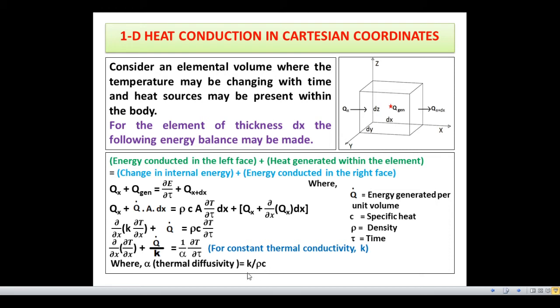Now this thermal diffusivity describes how quickly a material reacts to a change in temperature. The larger the value of alpha, the faster heat will diffuse through the material.